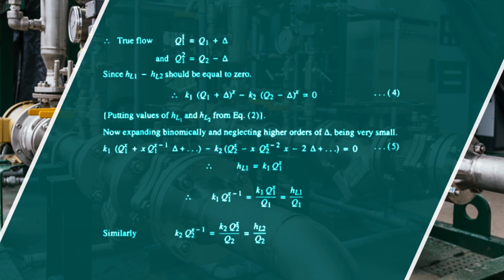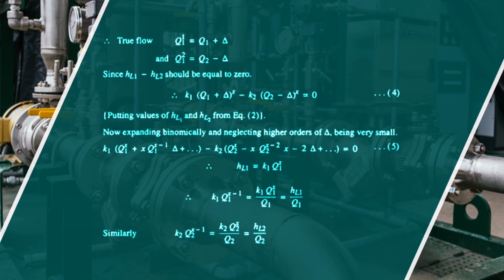Since HL1 minus HL2 should be equal to 0, so K1 into (Q1 plus delta) to the power x minus K2 into (Q2 minus delta) to the power x is equal to 0. These values come after putting the values of HL1 and HL2.